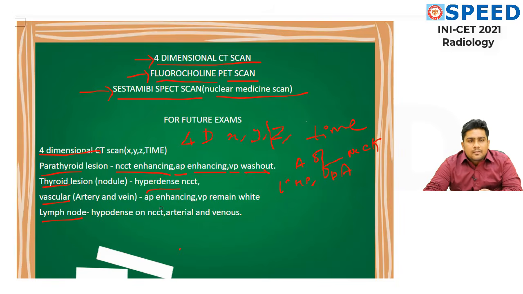First thing. Next we are coming to the vascular aspect, that is artery and vein. Arteries and veins will be enhancing in arterial phase. In venous phase it will remain white. This is how you will differentiate a vascular lesion. And the lymph nodes normally appear hypodense on non-contrast CT scan, and also in arterial and venous phase. So with this you will be able to differentiate the 4 lesions: parathyroid, thyroid, vascular and lymph nodes.